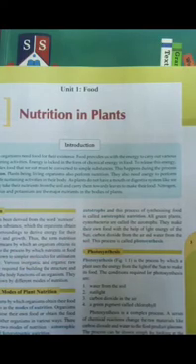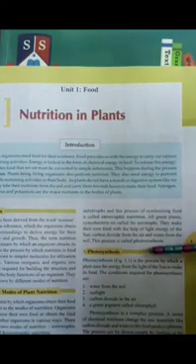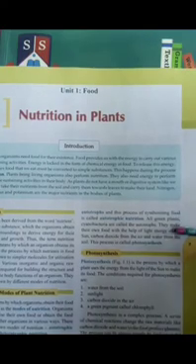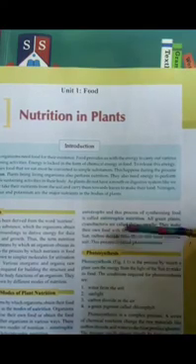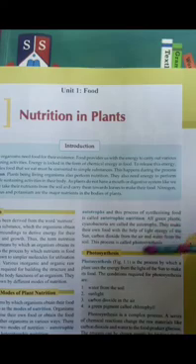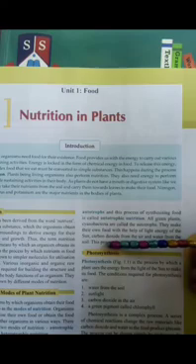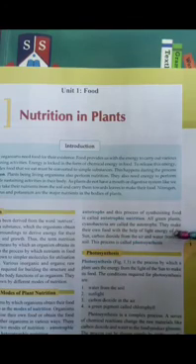So my dear students, photosynthesis is the process in which plants make their own food with the help of light energy from the sun, carbon dioxide from the air, and water from the soil. So this process is called photosynthesis.